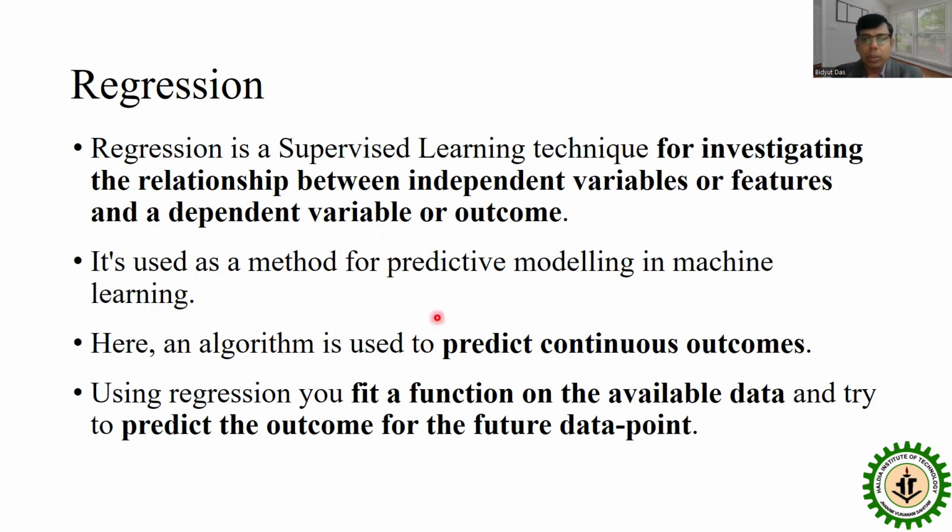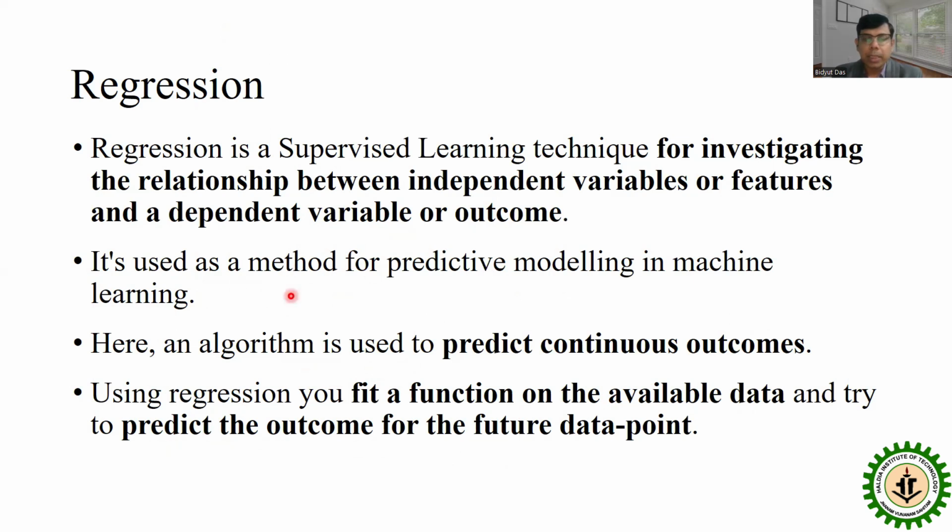In regression, we are predicting a continuous outcome. But in classification, we categorize the input as one of the output categories. Using regression, you fit a function on the available data and try to predict the outcome for a future data point.